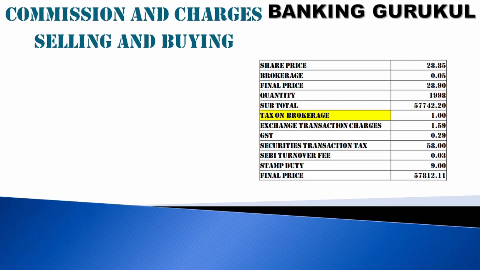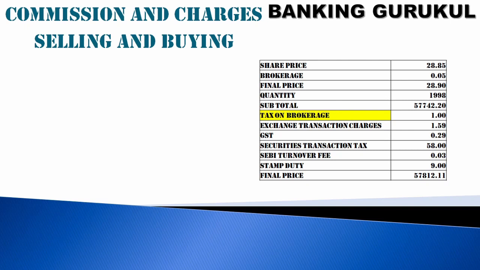For example, say a company's share price is 28 rupees 85 paisa, and brokerage is 5 paisa. So your final price will be 28 rupees 90 paisa. The quantity you purchase is 1998, so the total amount is 57,742 rupees.